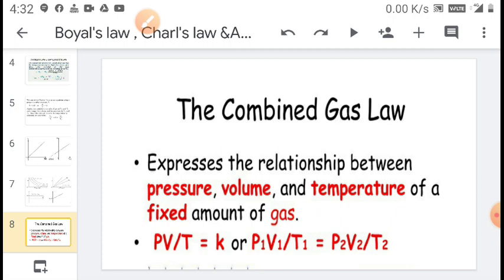Now in the next coming lecture we will discuss Avogadro's law and the ideal gas equation.